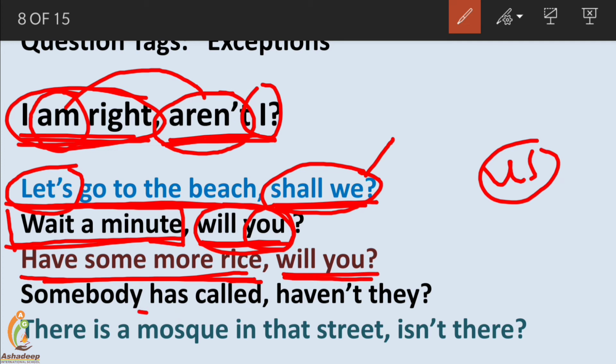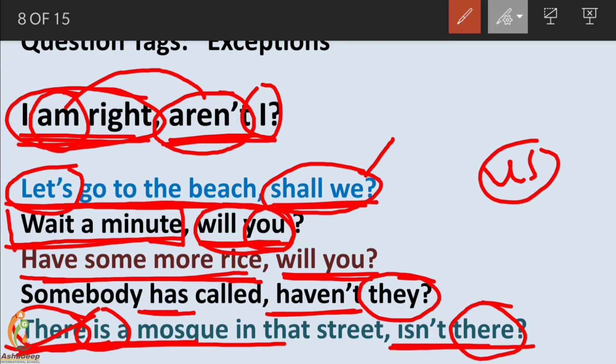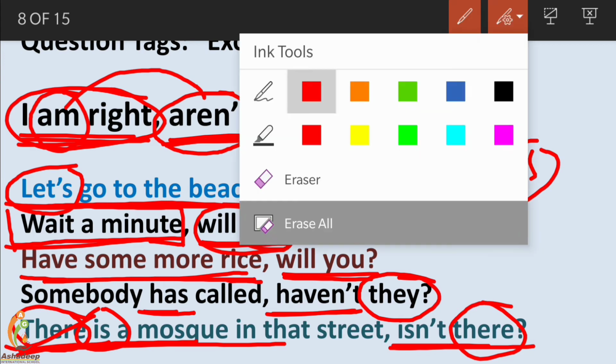Next, somebody has called, haven't, and for somebody it's they. There is a mosque in that street. See, a sentence with there. It's a positive sentence, so the question tag is negative. Is is the auxiliary verb, so isn't. Here, in place of a pronoun, there is used when the sentence starts with there. There is a mosque in that street, isn't there? These are exceptions.